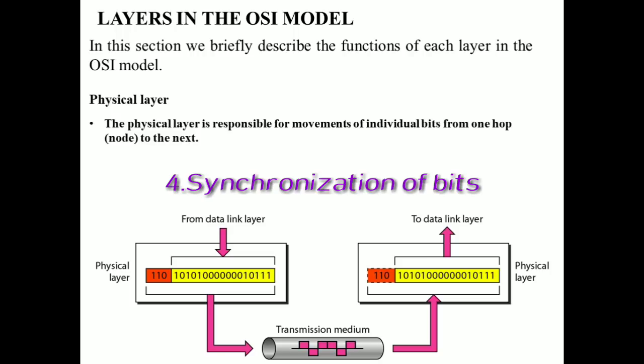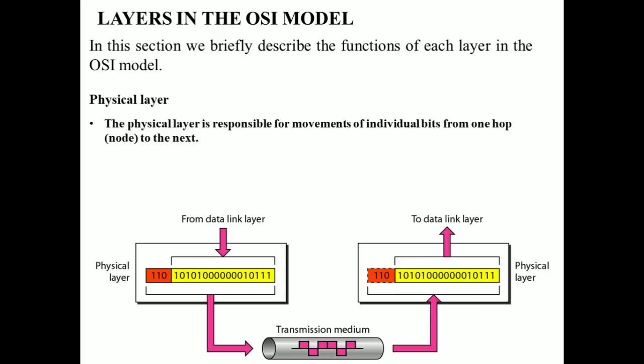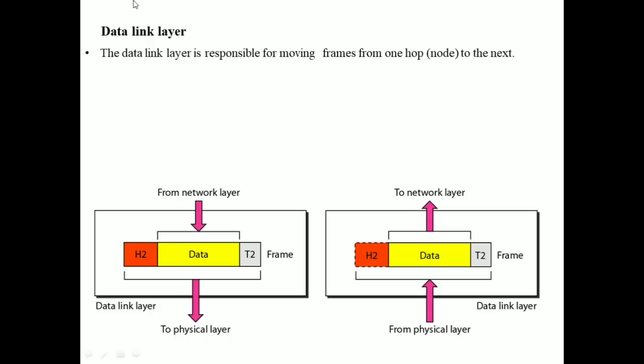The sender and receiver not only must use the same bit rate, but they must also be synchronized with each other at the bit level. It means the sender clock and the receiver clock must be synchronized. So these are all the different functionalities of the physical layer. Now coming to the data link layer.